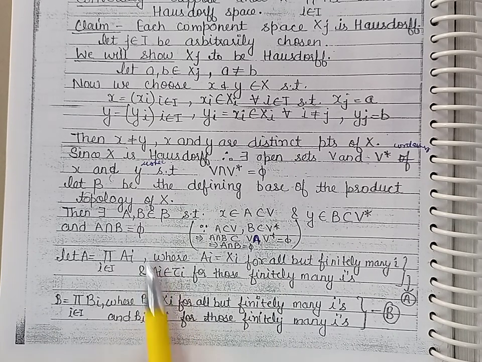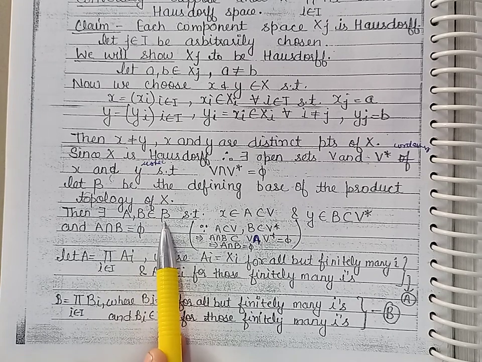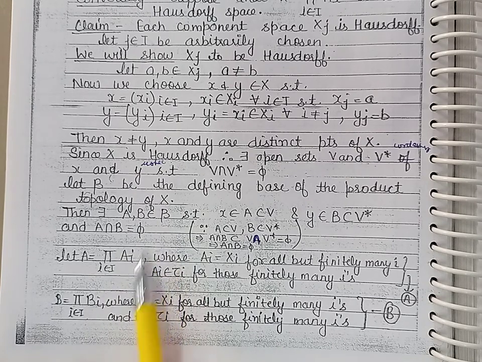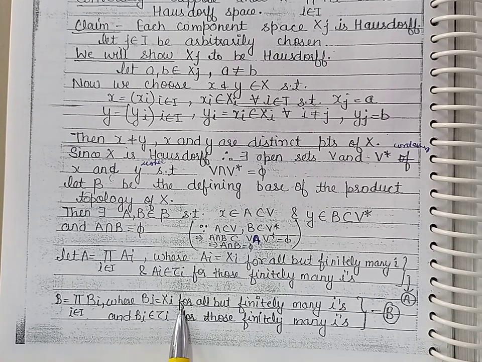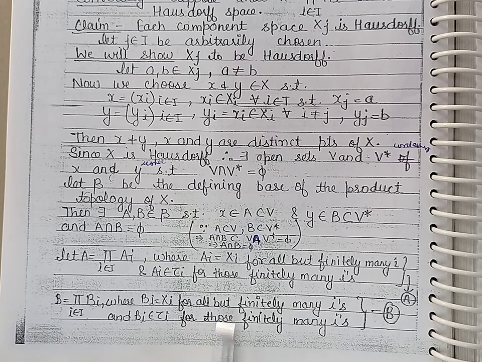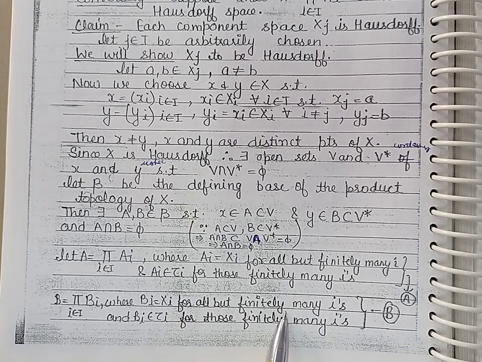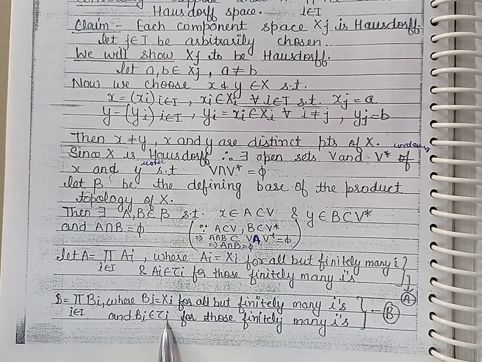In the same way, B will be of the form product of Bi, where Bi is equal to Xi for all except finitely many i's, and for those i's, Bi belongs to the topology tau i.